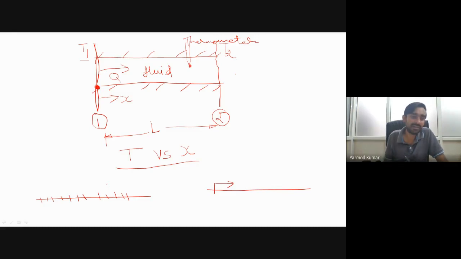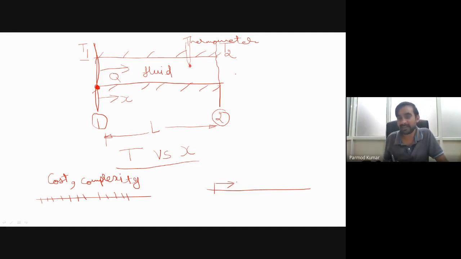The first one has the immediate drawbacks of cost and complexity, because if you use a large number of thermocouples you have to spend more, and your system becomes very complex, as you have to obtain data from each and every thermocouple.